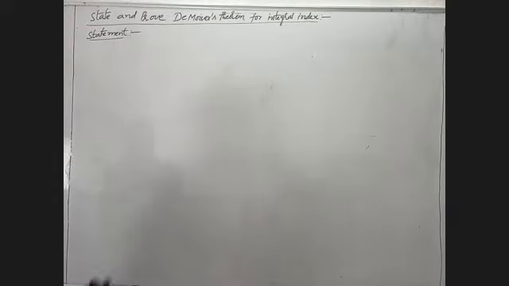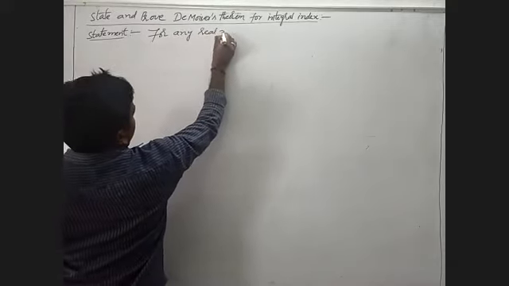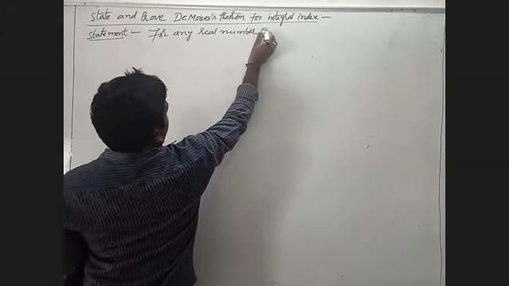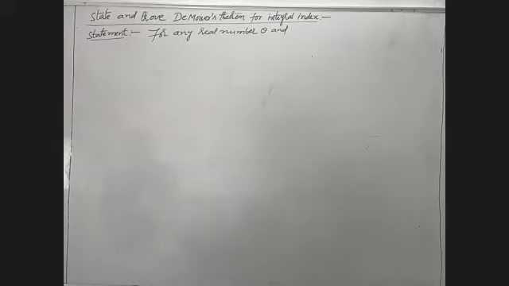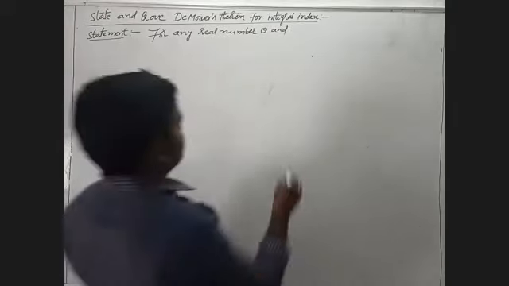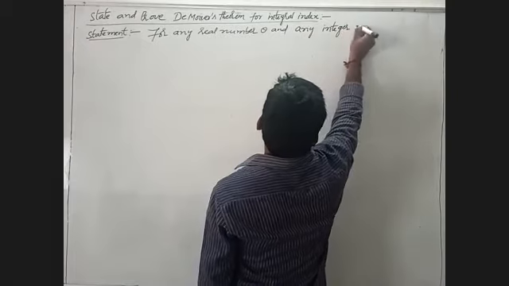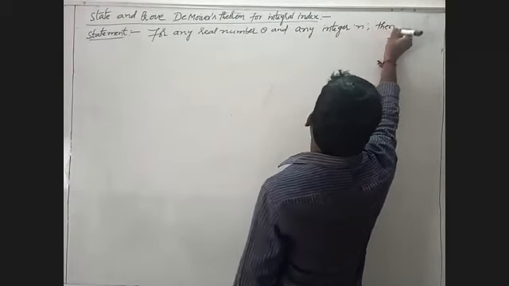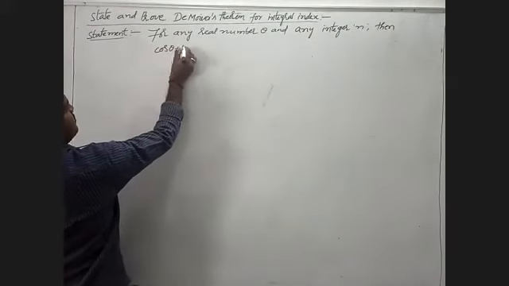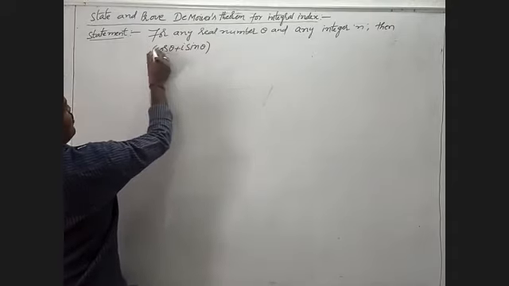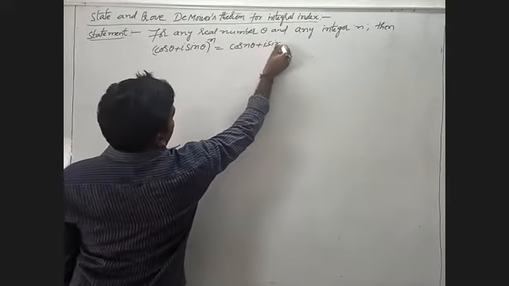For any real number theta and any integer n, the required De Moivre's theorem is that cos theta plus i sin theta whole power n equals cos n theta plus i sin n theta.